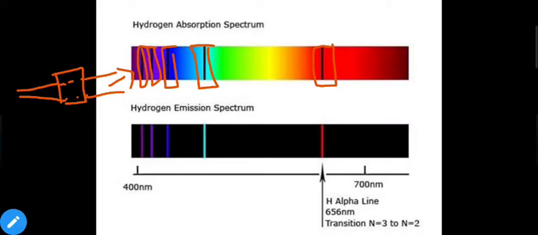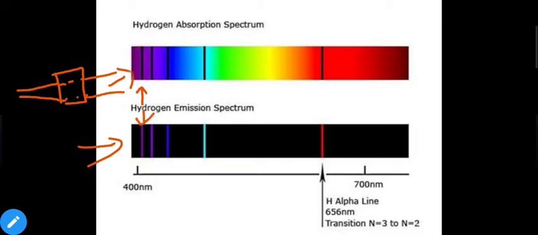Now when the hydrogen starts losing the energy, we will record it also. So the recorded emission spectra will be the negative of the previous one. As we can see, all the absorbed wavelengths are now being emitted. If it absorbed this wavelength, then it will release this wavelength as well.